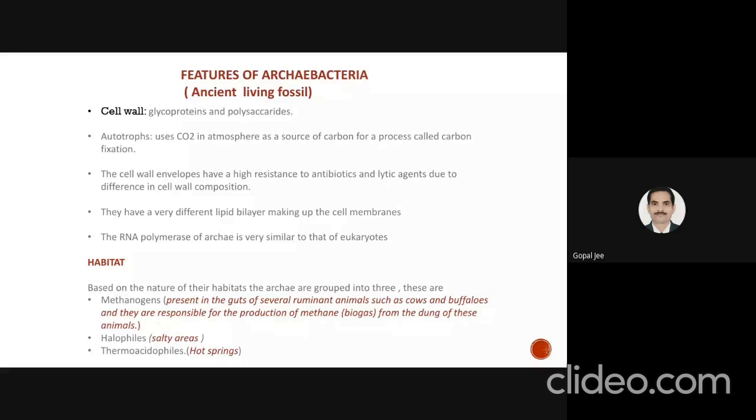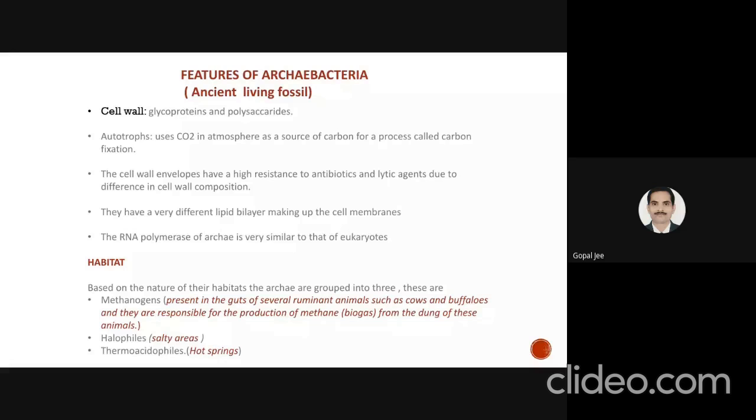The cell wall envelope has a high resistance to antibiotics and lytic agents due to the difference in cell wall composition. They have a very different lipid bilayer making up the cell membrane. The RNA polymerase of archaea is very similar to that of eukaryotes. The habitat can be of different types.